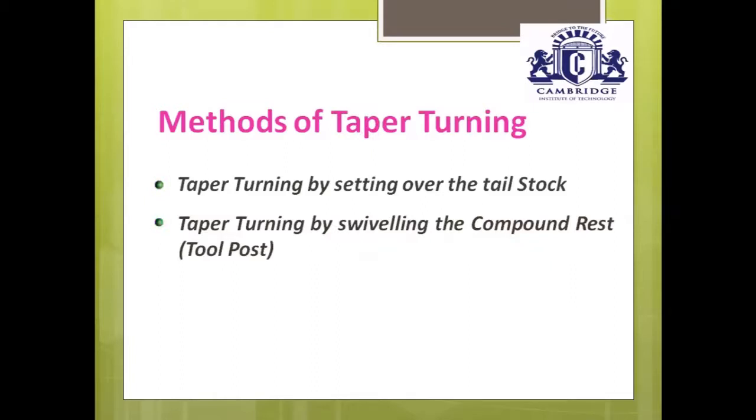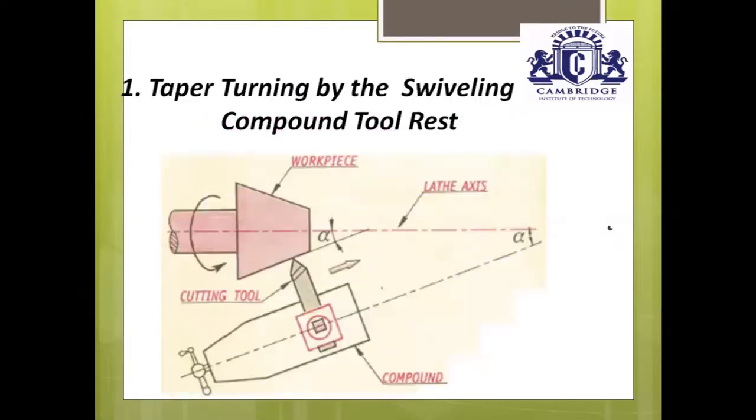There are different methods of taper turning operations. First one is taper turning by setting over the tailstock method. Second one is taper turning by swiveling the compound tool rest. These two are very important from the examination point of view. There are many other taper turning methods, but in your syllabus only these two are there. We'll study in detail the different types of taper turning operations.